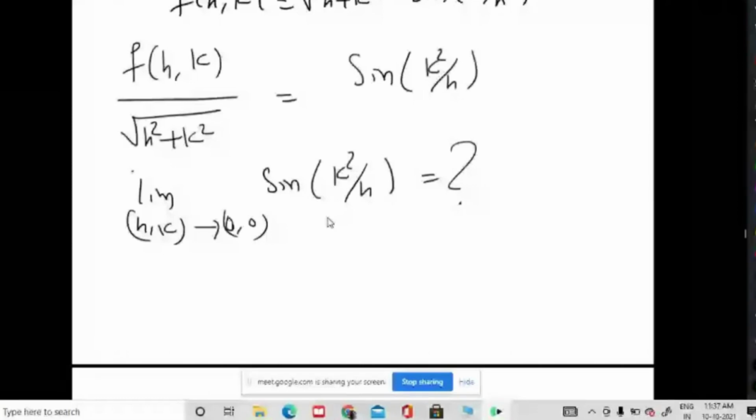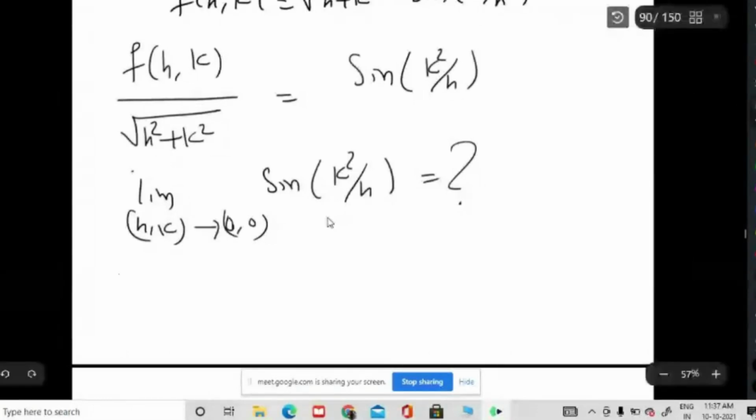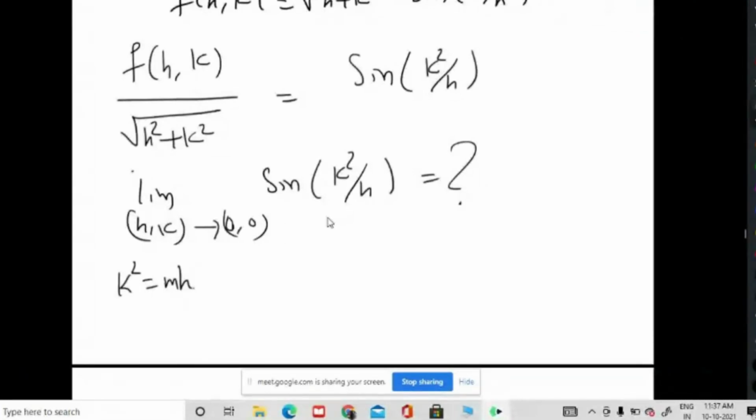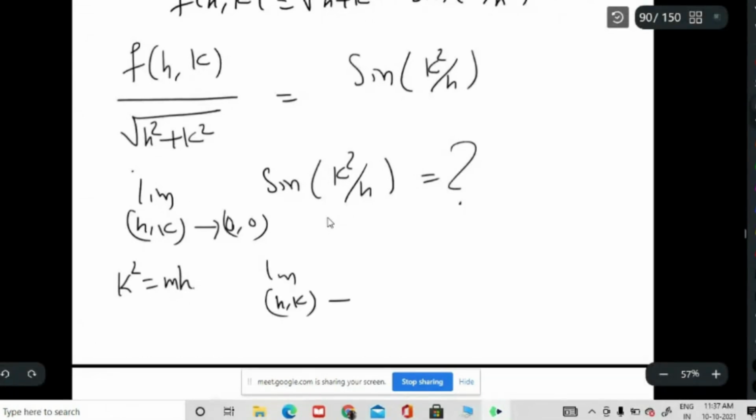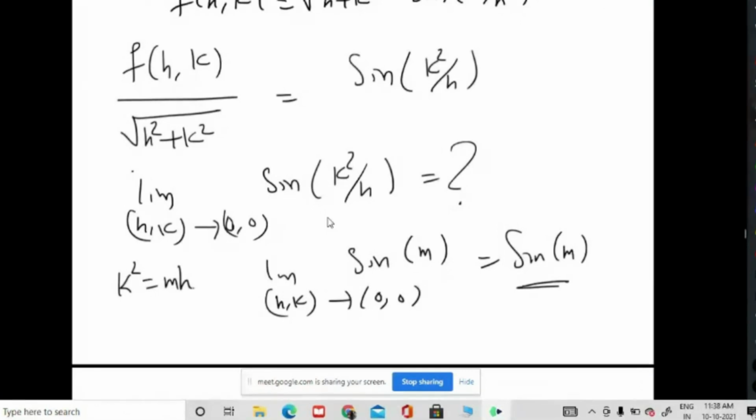So if you consider the curve k square equal to mh and approach along this curve, then this limit will be, as (h,k) tends to (0,0), sine of m you will get. mh by h, the h will cancel, so sine of m. That depends on m. If you vary m, you will get different values. So this limit does not exist.